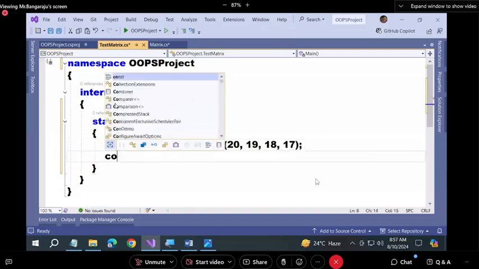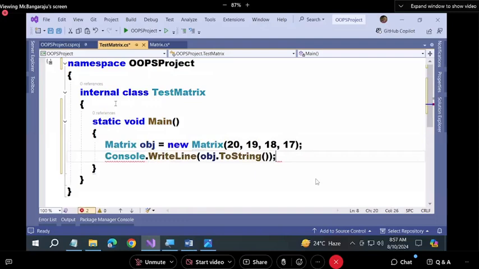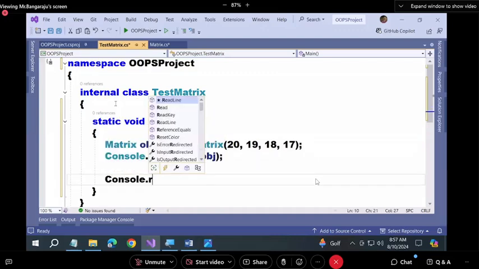And now I'll write Console.WriteLine(obj). Tell me, will it print the four values or not?